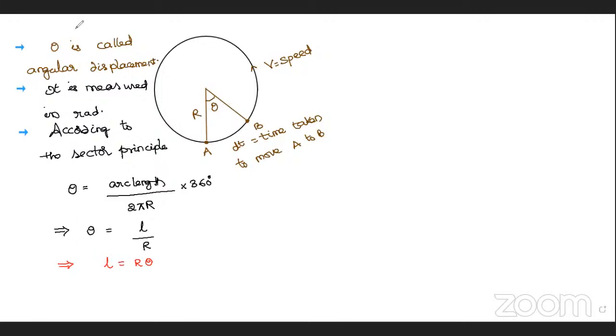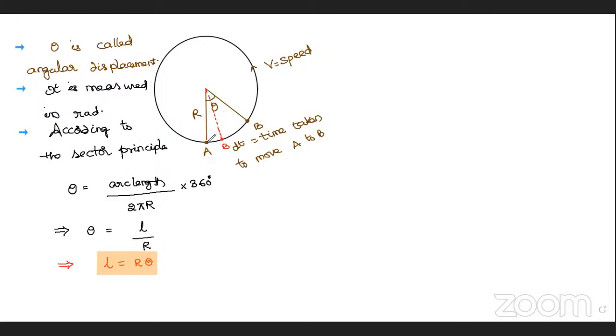Then in what way is it useful? Actually, this is a sector principle in mathematics, sir. In what way are you going to use it in your physics? Here in my physics, I'm going to use it like this: suppose the arc length is small, almost up to here. If I take the point B here, then obviously it will be a small sector.